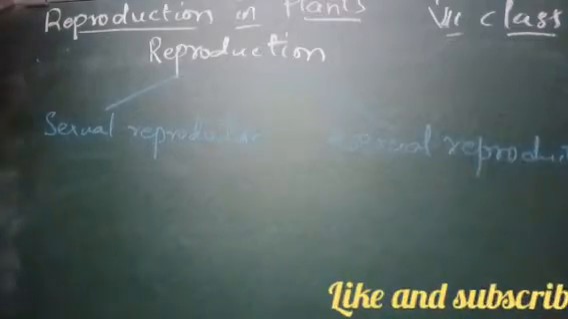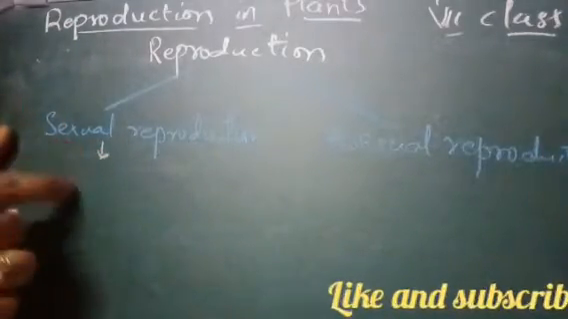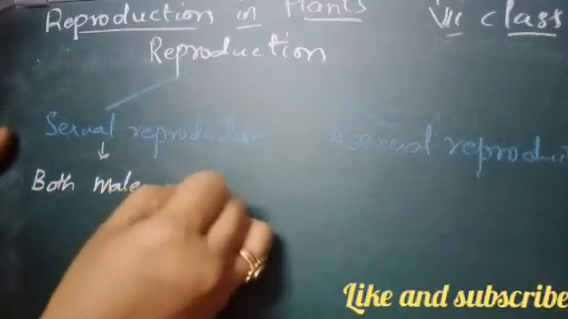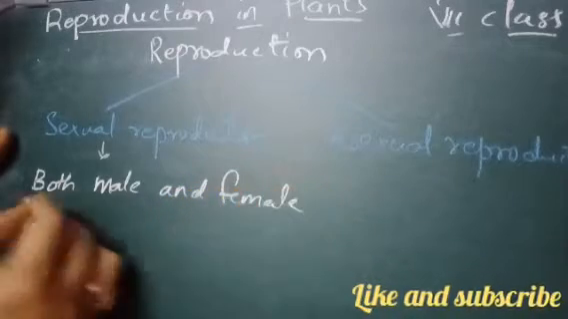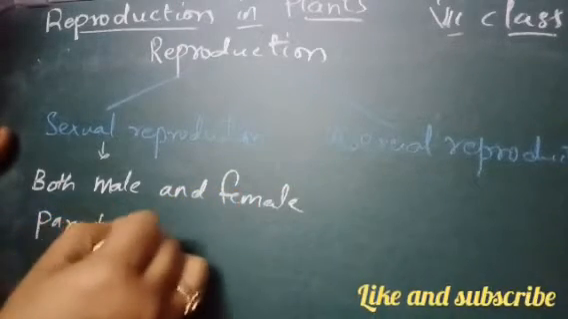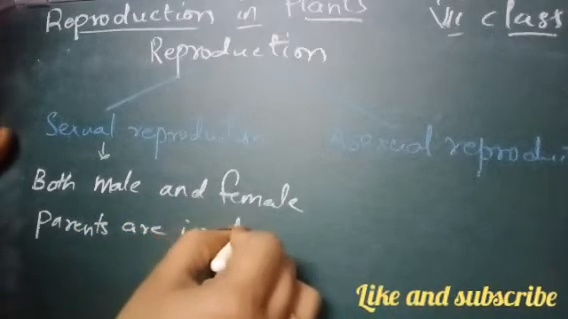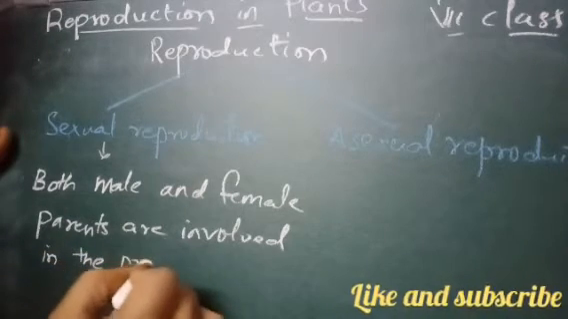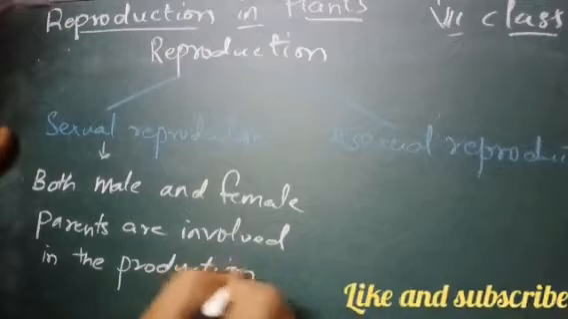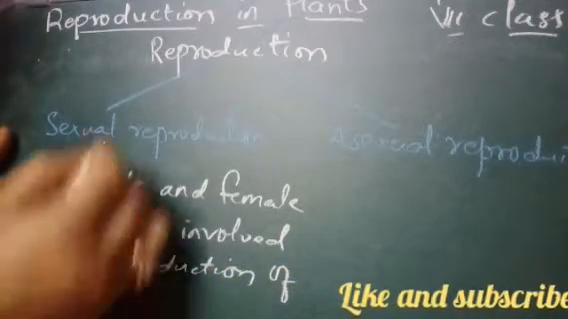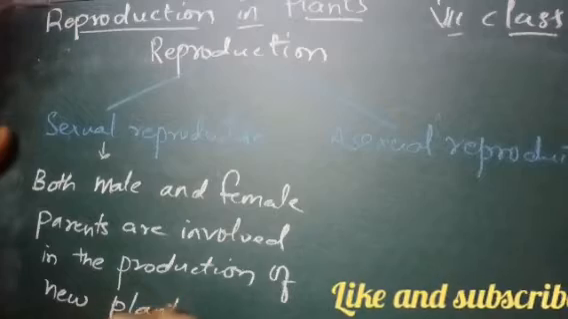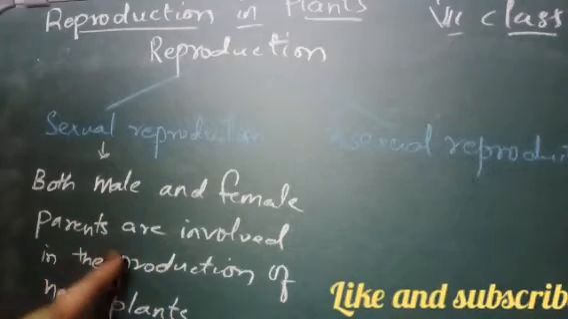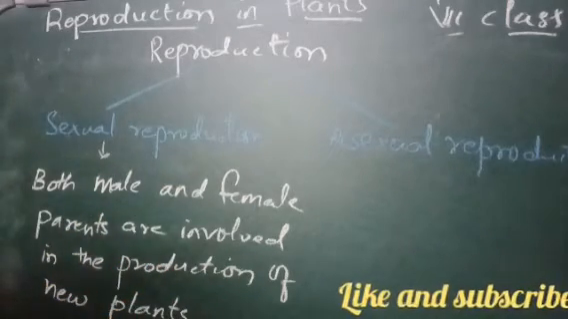Okay, sexual reproduction and asexual reproduction. Now what is sexual reproduction? You can say that in this both male and female parents are involved in the production of new plant. Okay, both male and female parents are involved in the production of new plants.